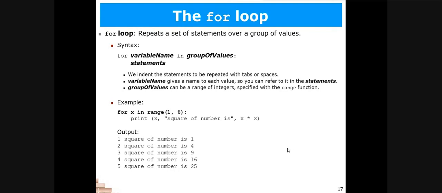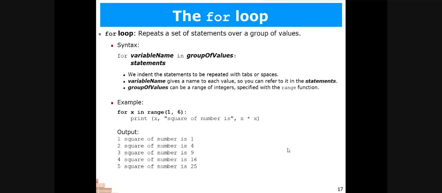Okay, or any other loop also. In Python, we have two types of loops, the for loop as well as the while loop. Two types of loops are there in Python. This for loop is the simplest loop that we use in Python language.